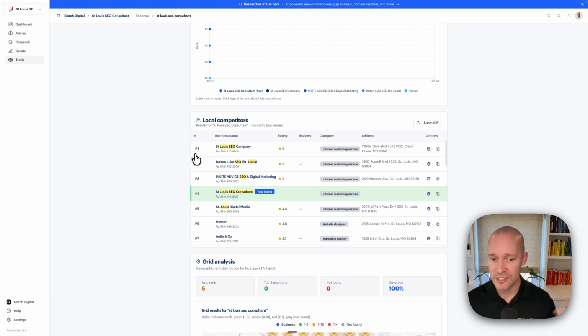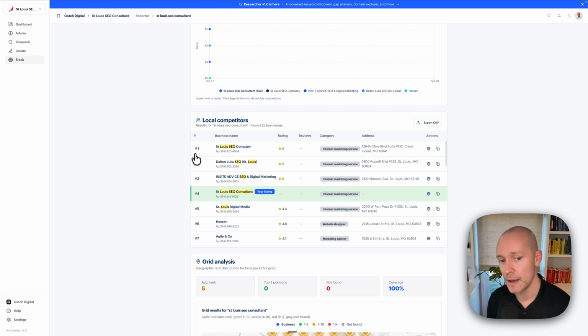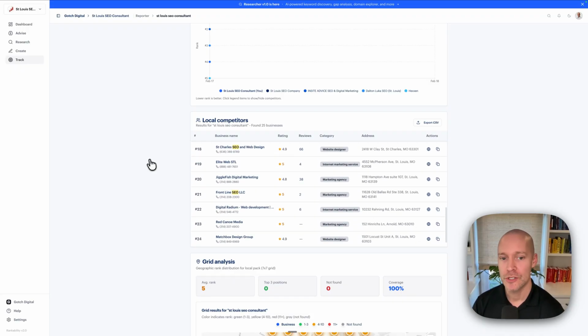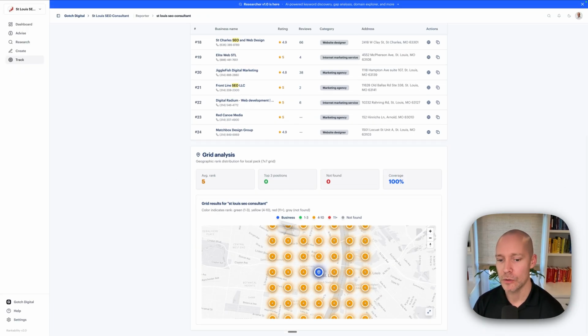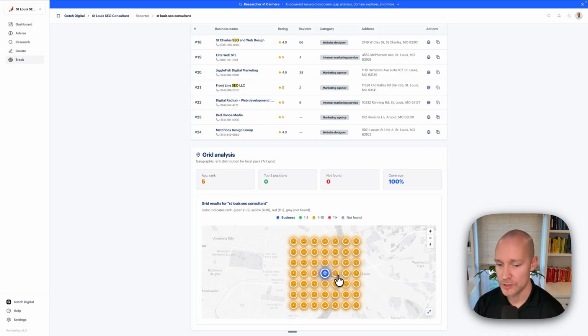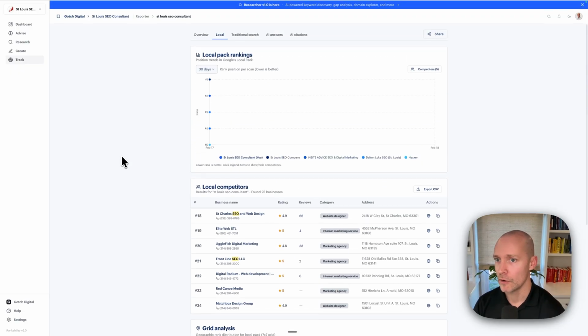I may have to get more external signals than them. Or I may just have to get a DBA to compete, right? That sometimes is the answer to that. Okay. So this is the local pack. And then down here, we do have the grid analysis that you can see. And like I said, we're going to keep adding more and more to the local tracking. But for now, this is kind of like the first version of our local tracking.